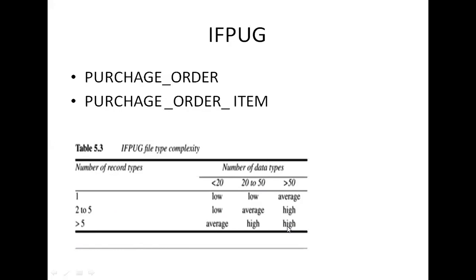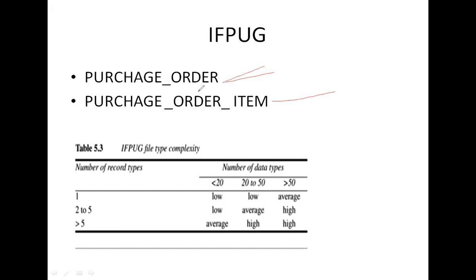For better understanding, see here an example. A file may contain data about the purchase order, and the purchase order might be organized into two types: one is purchase order and the other is purchase order item. In purchase order, the data types are order number, supplier reference, and order date.